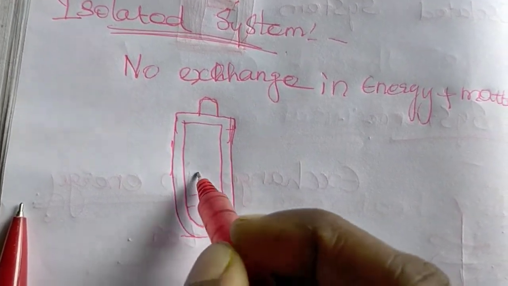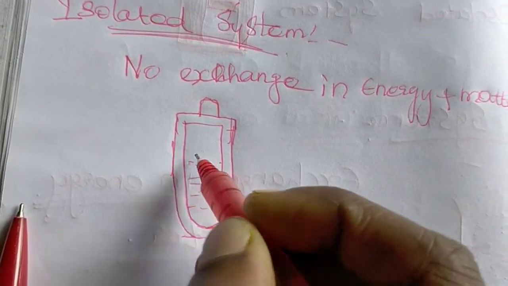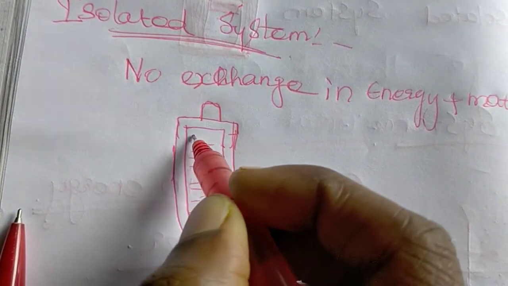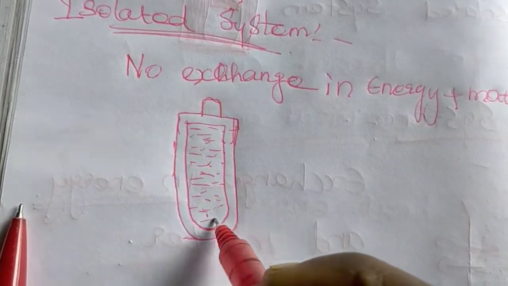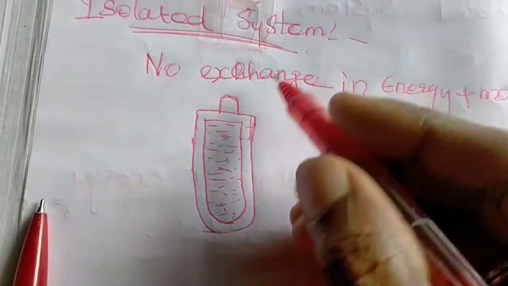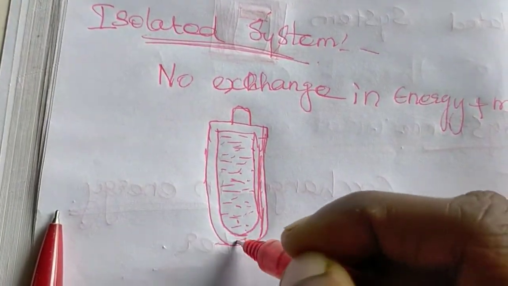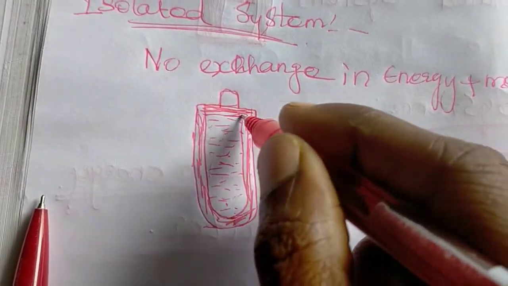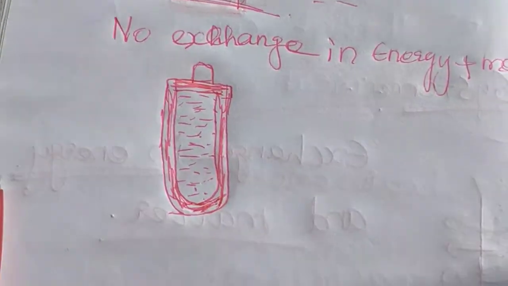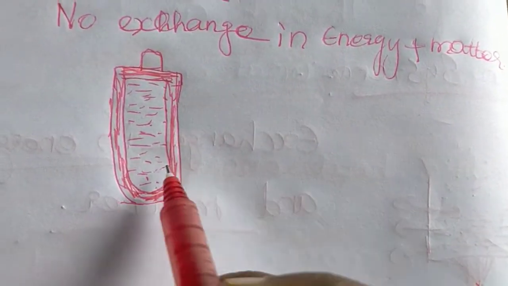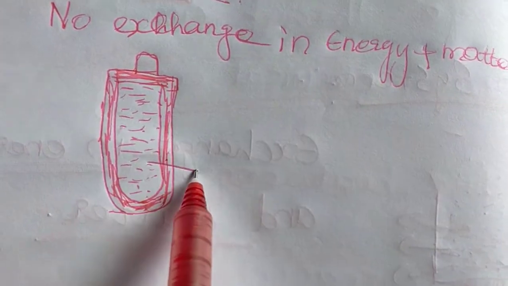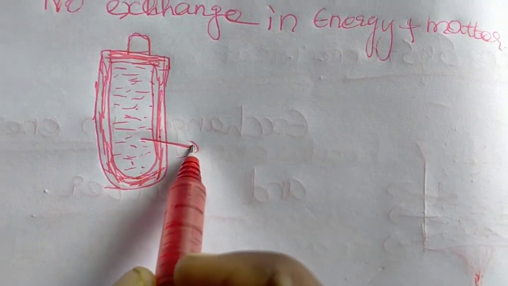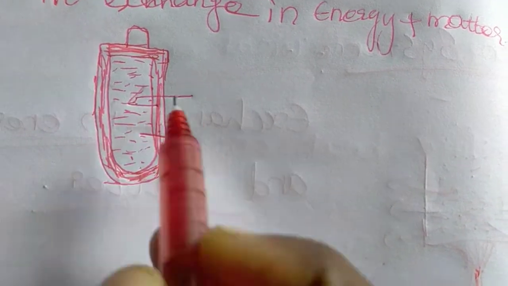Inside that thermoflask, it's filled with water. It may be hot water, or it may be hot or cold water. You kept that in the thermoflask. Because of using this thermoflask, heat is not allowed from inside to outside and outside to inside.